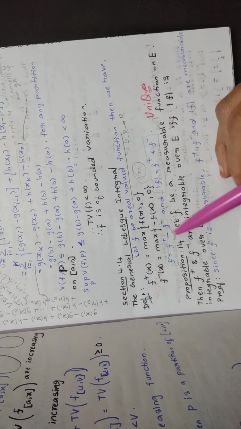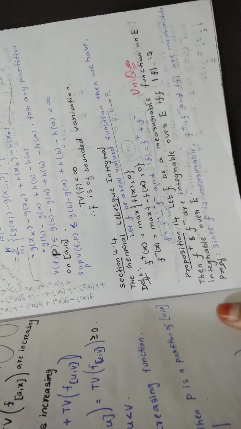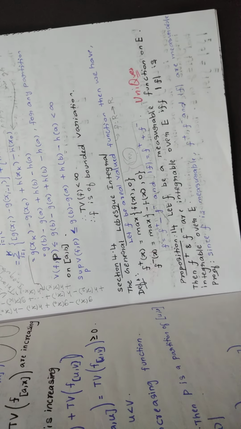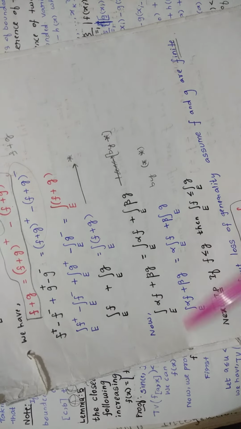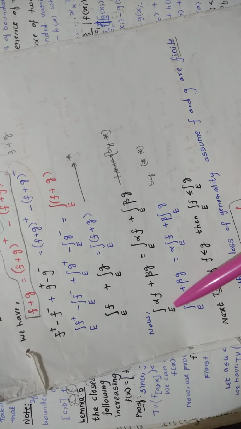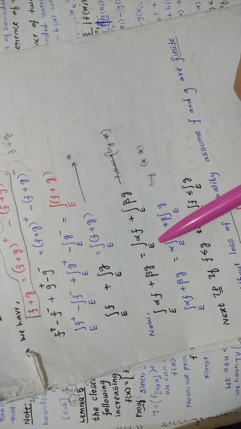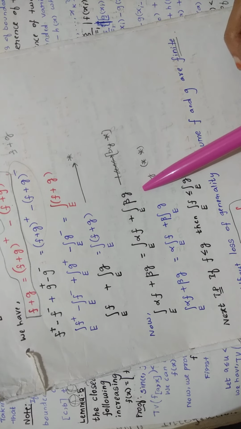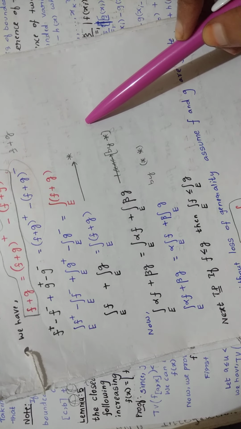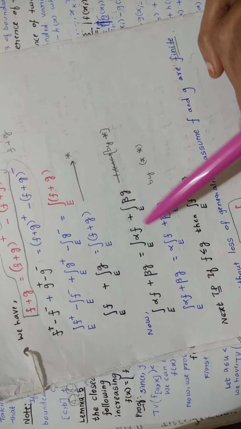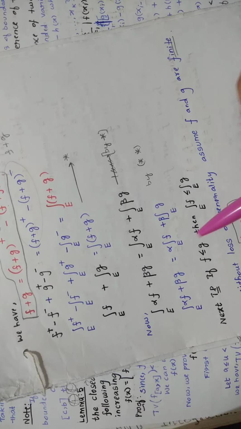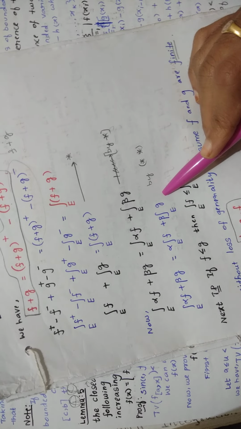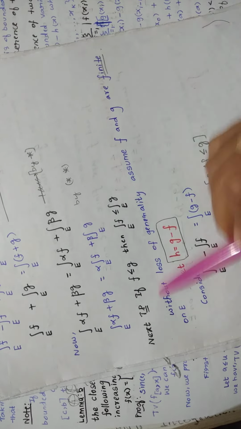So that simple process is happening and you will get this. Who is playing the hero role here? This is playing a main role here, okay? Compare that steps with this and do it. So finally you proved this also. So that what you can say, integral over e of alpha f plus beta g is equal to integral alpha f over e plus integral beta g over e. You proved it. Okay. From that too, you proved it. Now from this you are taking alpha common, alpha outside the integral, so that you will get this. This is what they are asking us to prove in the statement, no? So you proved it. Now you have to prove the next one.